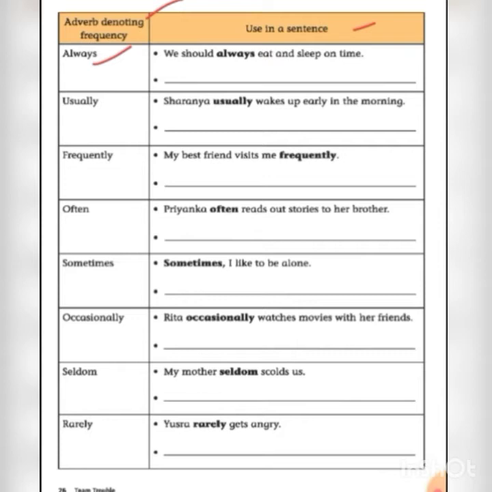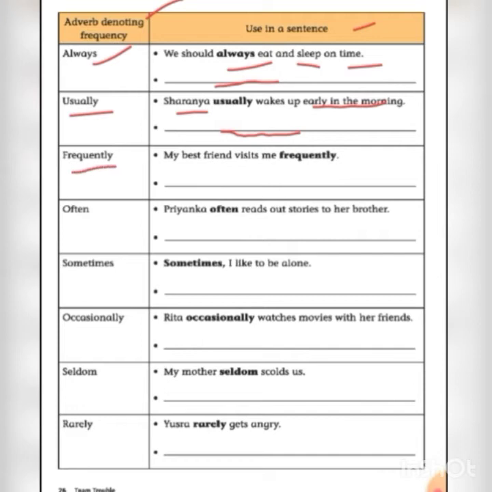Always. Always means at all times. At all times we will do the action. Example, we should always eat and sleep on time. So we will do the action always. Here you should write your own example. Next, usually. Usually means under normal conditions. Under normal conditions we will do the action. Example, Sharanya usually wakes up early in the morning. So usually, we will do the action under normal conditions. Here you should write your own example.